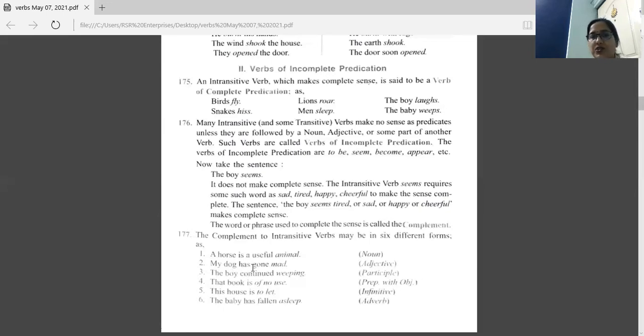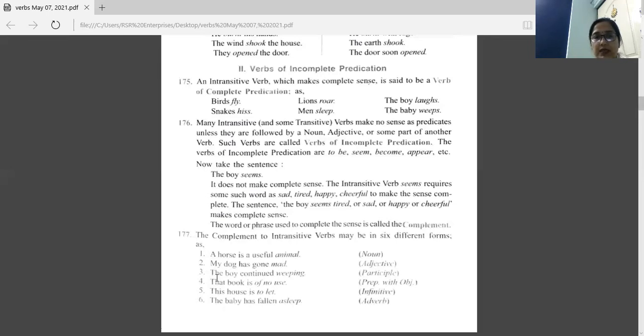My dog has gone. After this verb gone, we are using mad, and mad is an adjective. So we use an adjective also as a complement. Adjective means the quality of the noun. So mad is related with dog. So this is an adjective.